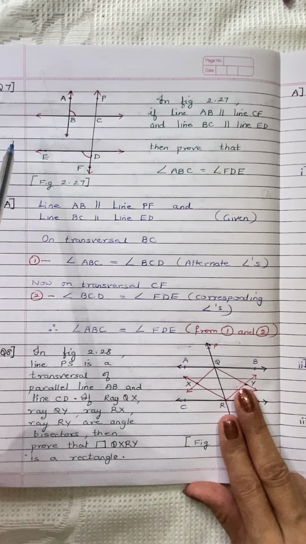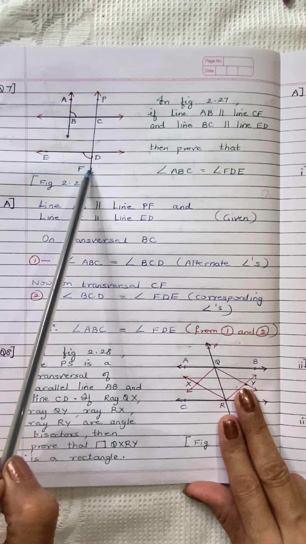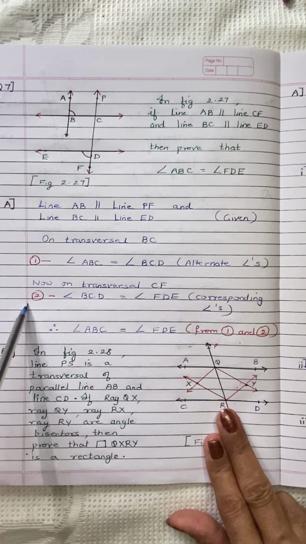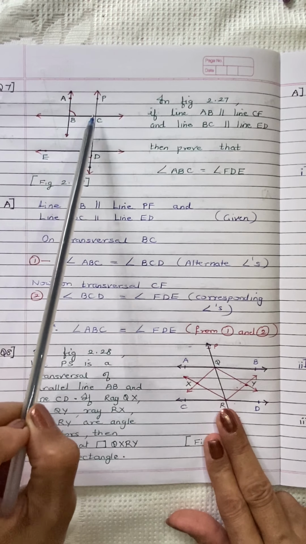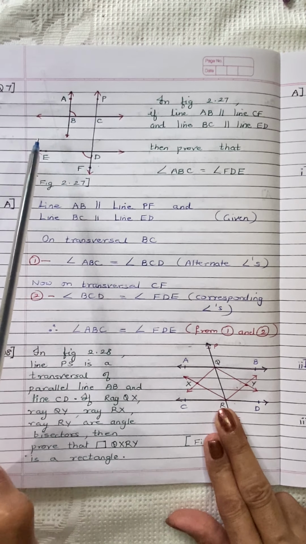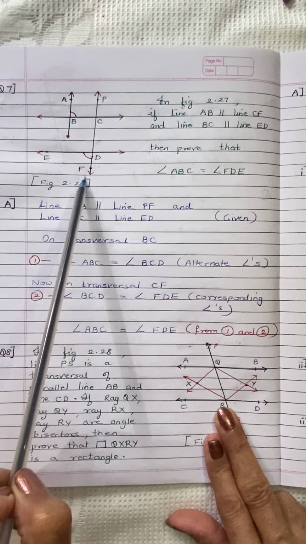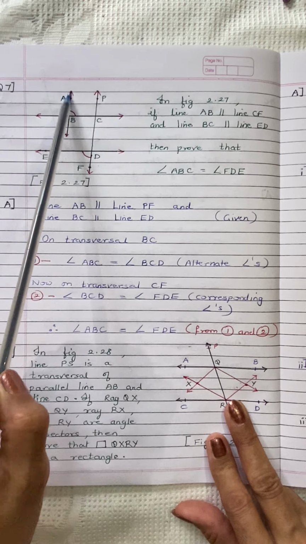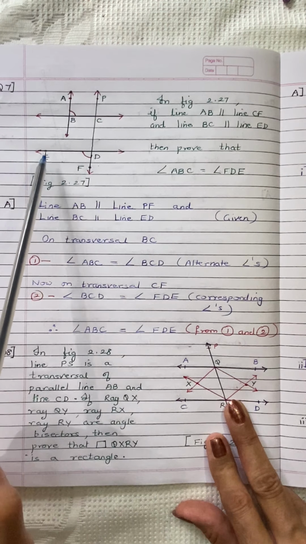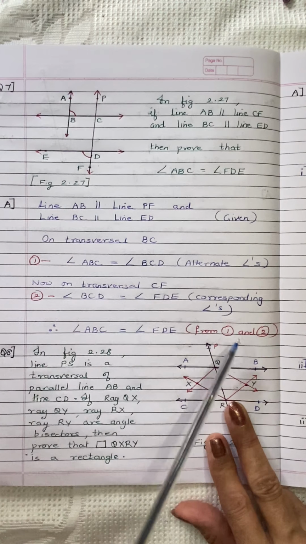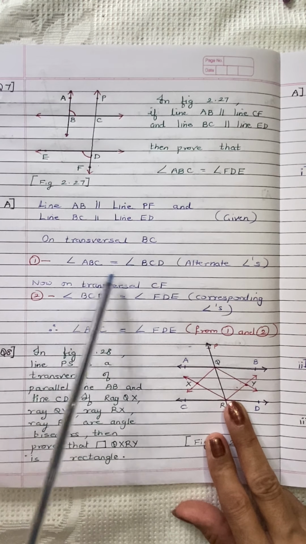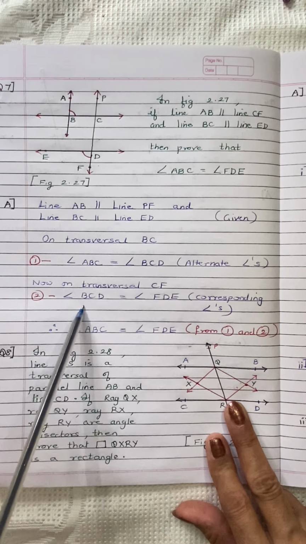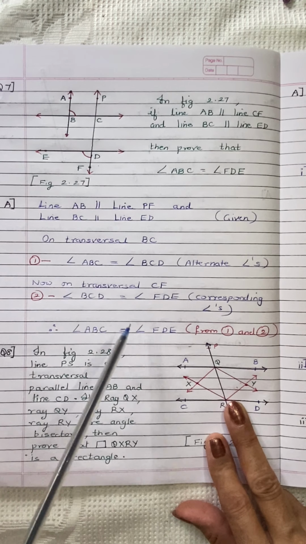Now on transversal CF, if we consider this as the transversal, then angle BCD is equal to angle FDE or EDF. So from 1 and 2, these two equations, we can say angle ABC is equal to angle EDF. So here ABC and FD, this is equal, this is equal, this is equal. So angle ABC is equal to angle FDE.